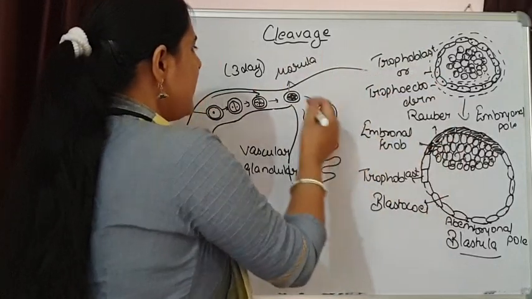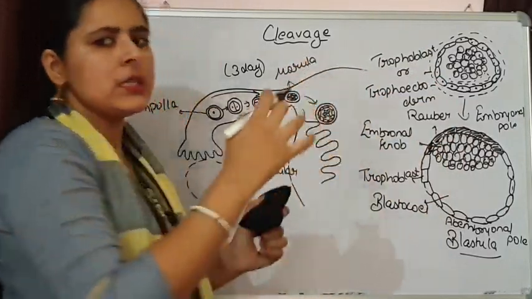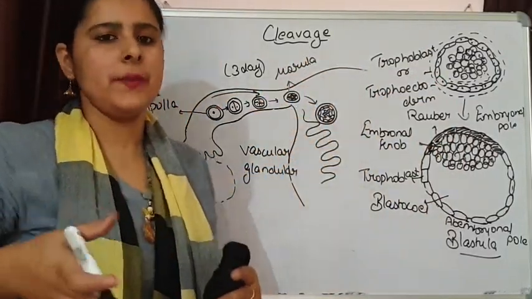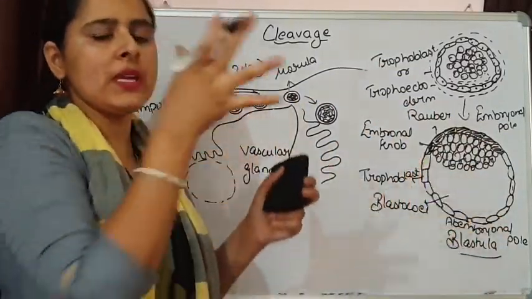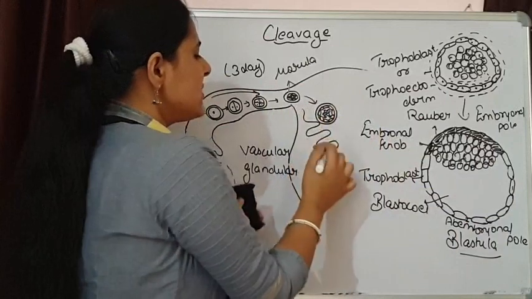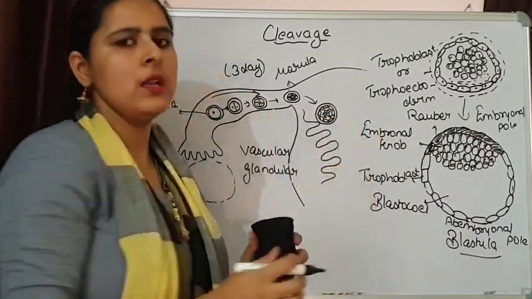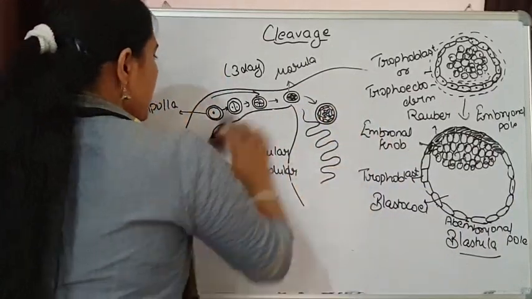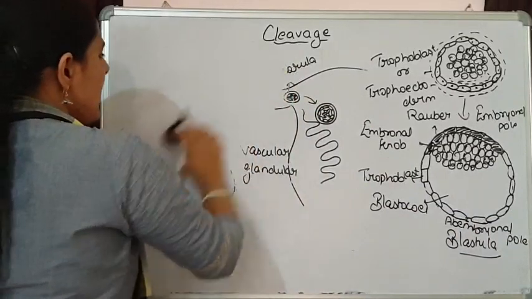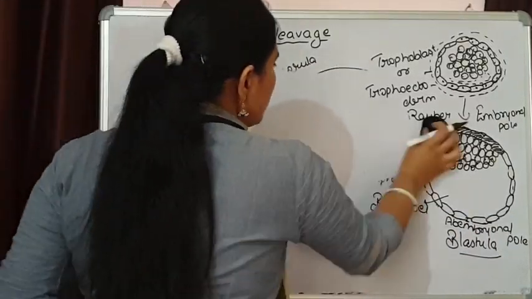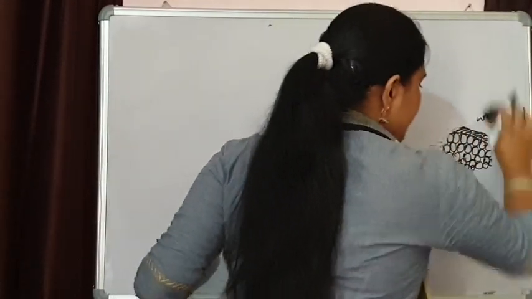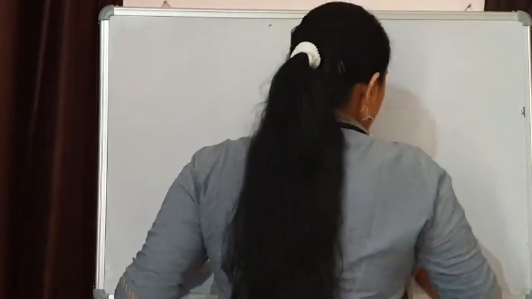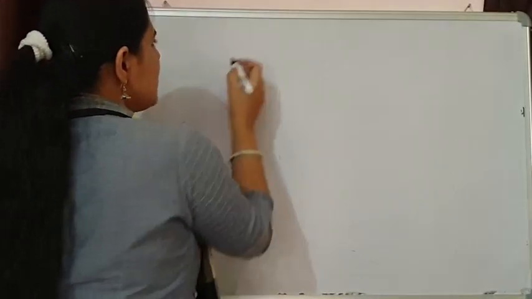This whole time is between the 3rd to 7th day. Now at the 7th day, this blastula has to fix itself, or you can say attach itself, to the endometrial wall. That process of attachment of this blastula with the endometrial wall of the uterus is known as implantation. So let's see how implantation is going to take place.